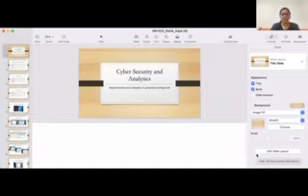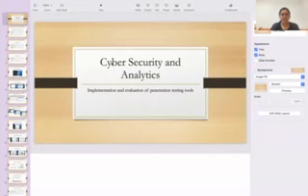So let me share the screen. So today, as I said, I will explain my assignment part 1B. This is subject MN623 cybersecurity and analytics. Here I will explain the implementation and evaluation of the penetration testing tools.